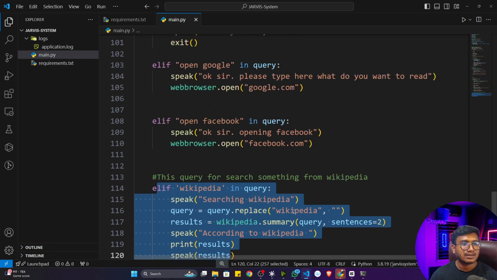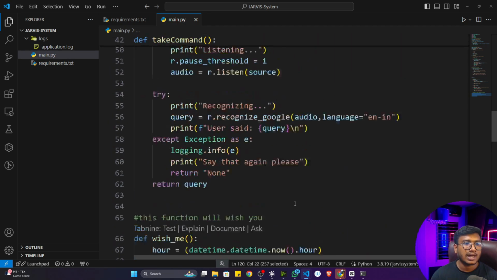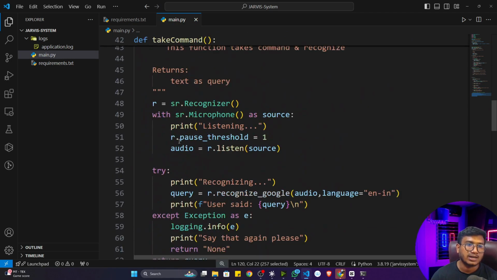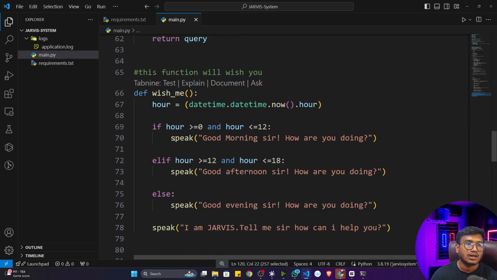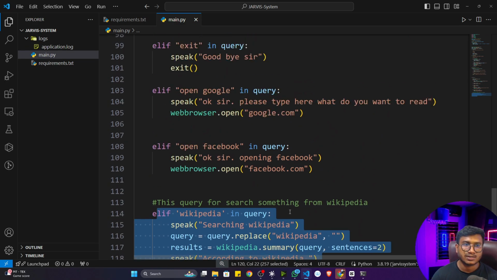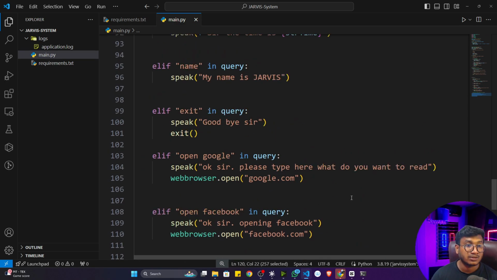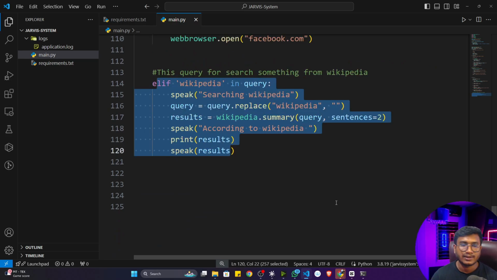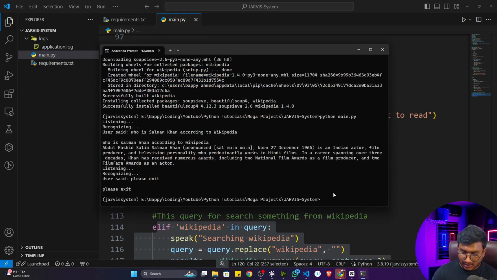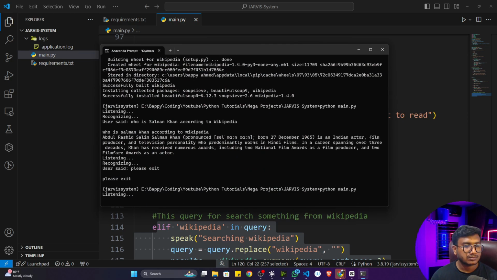It's a very interesting application we have created, and whatever small topics we have learned previously, everything we have integrated here. All the functional concept, exception handling concept, logging concept, conditional statement concept, then packaging concept, everything we have added here. I hope you got it. Now let me again execute the application and finally run this one.